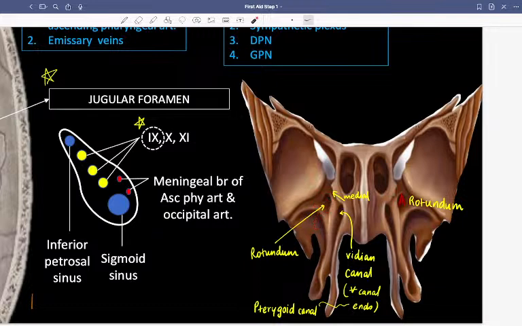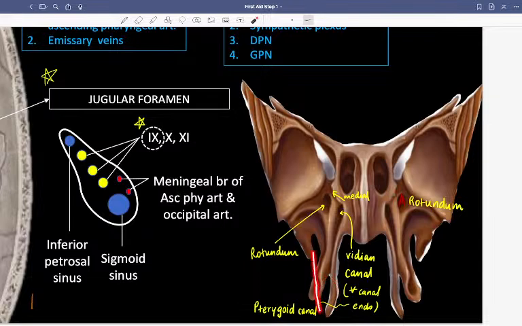Medially this particular thing is going to be rotundum, the maxillary nerve, V2. Then we have the Vidian canal between these two legs, and then the pterygoid canal below.